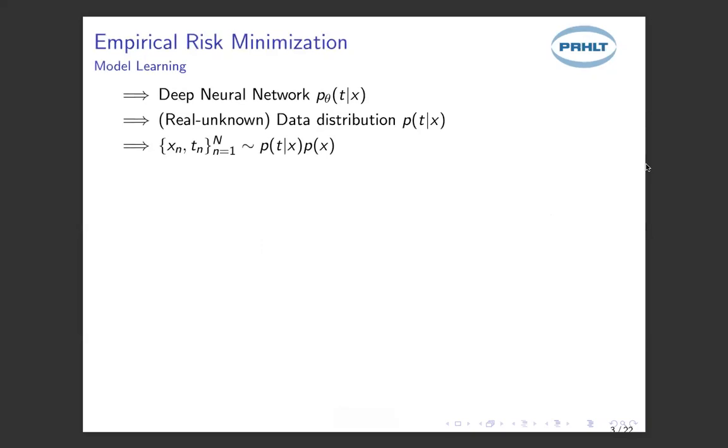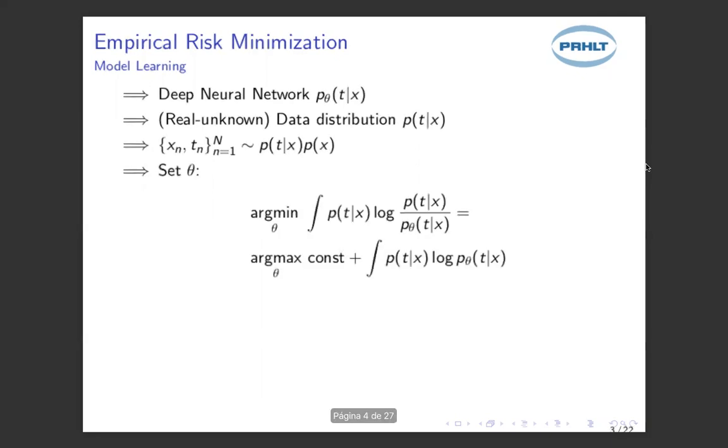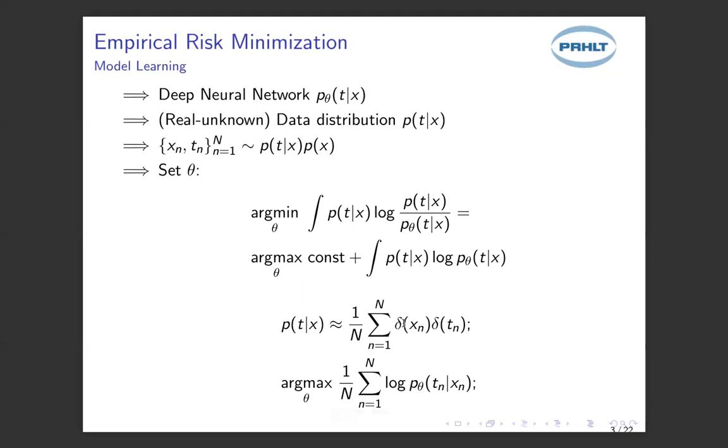So suppose we are interested in approximating or learning about the data distribution P of t given X with a model, which in this case is going to be a deep neural network parameterized with theta. We can set the parameters theta by minimizing a distance or a divergence between the data distribution and our model, which can be done by maximizing the following expectation. But because we don't have access to this distribution, in practice, we substitute it with the empirical distribution at the training points, at our observations xn and tn. And we end up maximizing the following empirical loss.